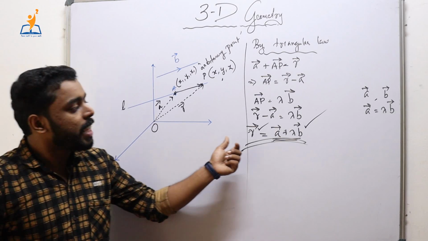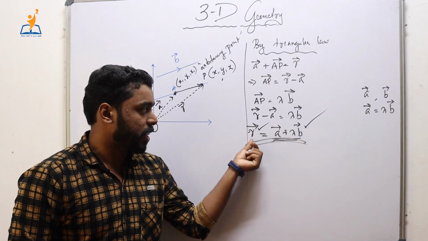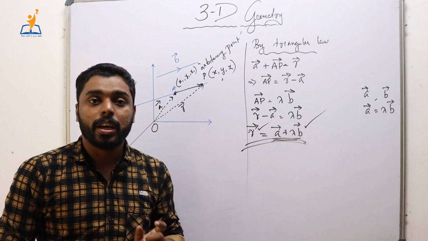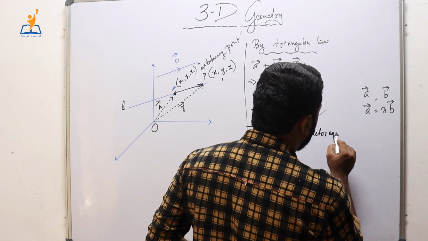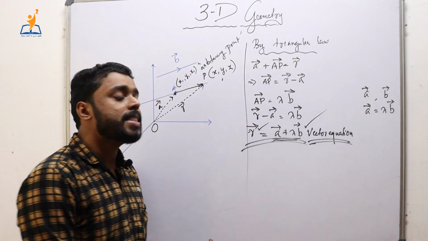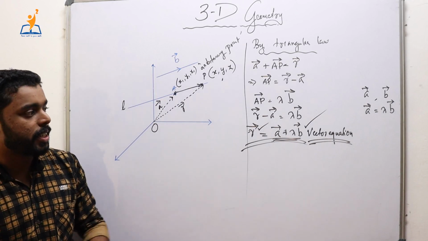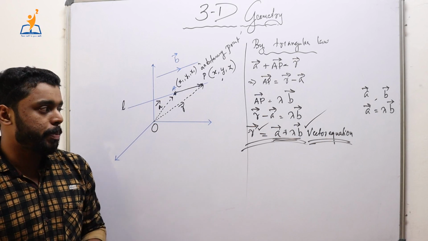So see here, every quantity involved is a vector: vector r, vector a, vector b. So this equation is called the vector equation. So this equation is called what? Vector equation. So we got a vector equation like this. Now let it be there.